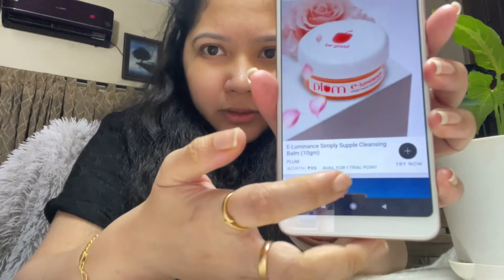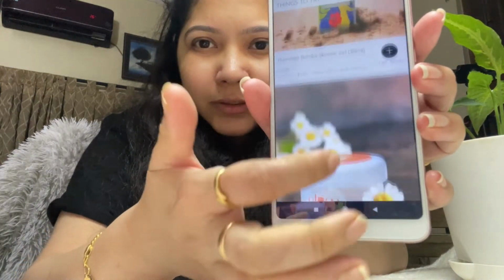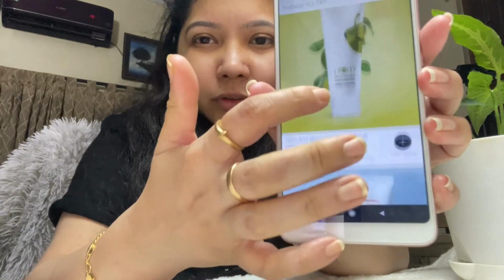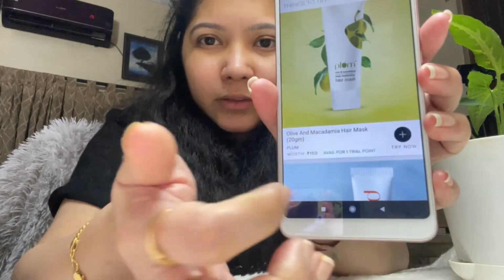If you want to see something else, it is written out here. See how many trial points, then we go up, how many trial points, then we keep on going up. It's always going to be mentioned out here how many trial points you need. Just click try now and it will be added to your cart. So we are done out here.